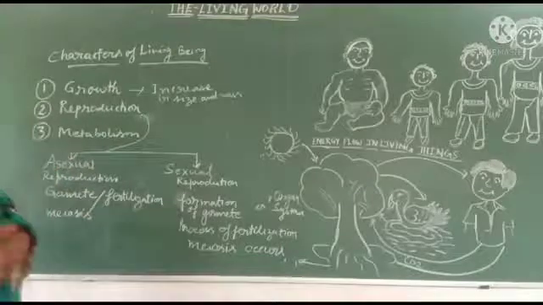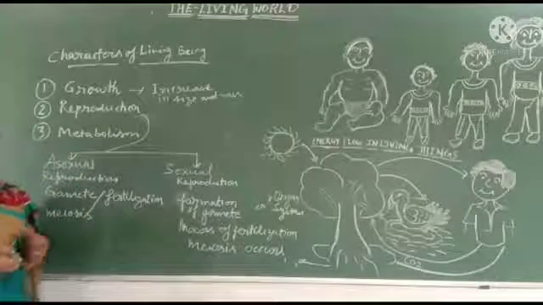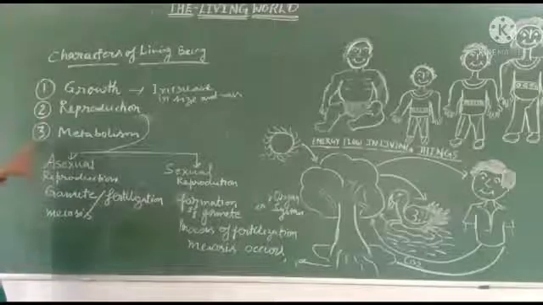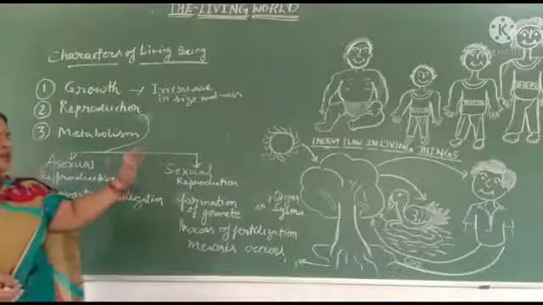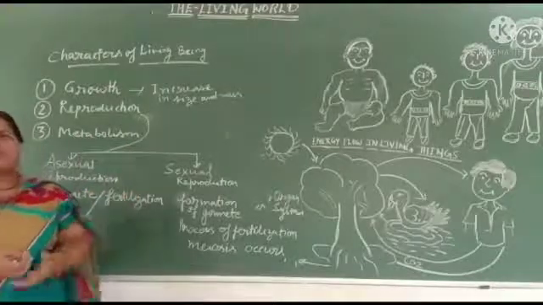Asexual reproduction is found in lower organisms such as bacteria and fungi, and sexual reproduction is found in higher plants and in human beings.